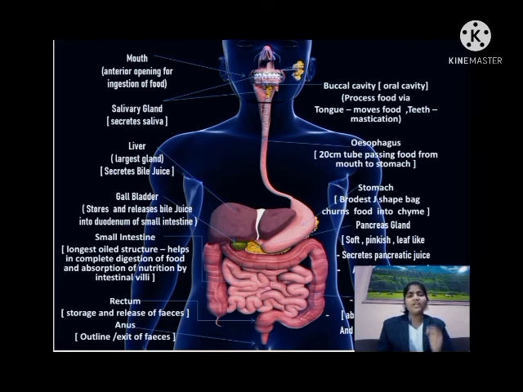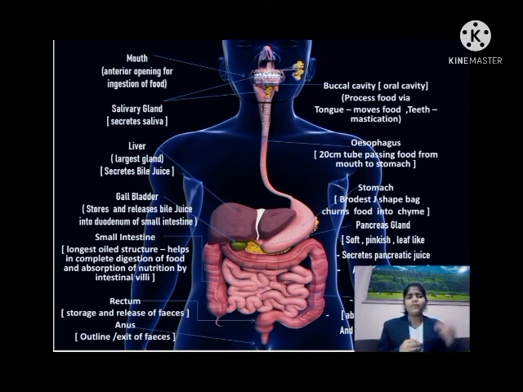So we take food in our mouth, which is the first organ that contributes to digestion. The mouth is connected to a pipe-like structure called the esophagus. The esophagus is a 20 centimeter long tube. It is connected to a J-like structure known as the stomach. The stomach is connected to a coil-like structure called the small intestine. The small intestine is connected to the last structure known as the large intestine. The large intestine is connected to the rectum, and the rectum is connected to the anus, from where our waste material is released.